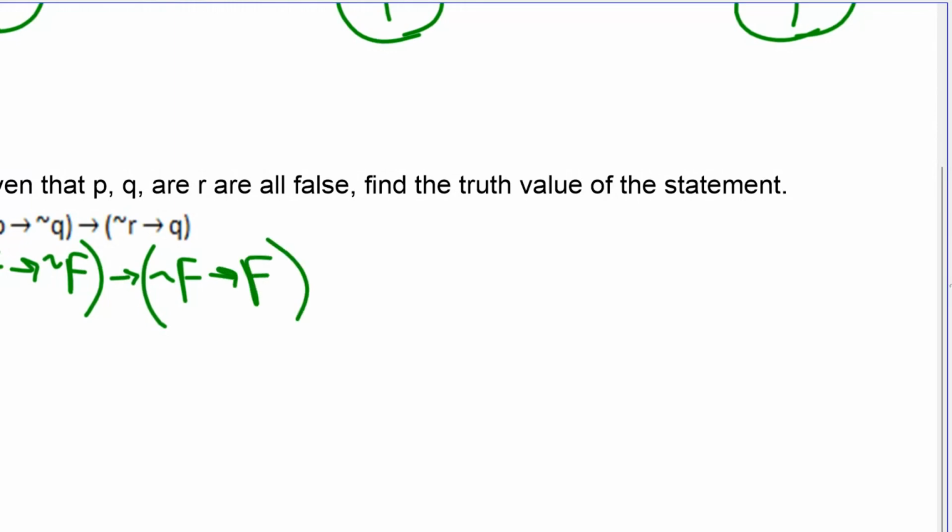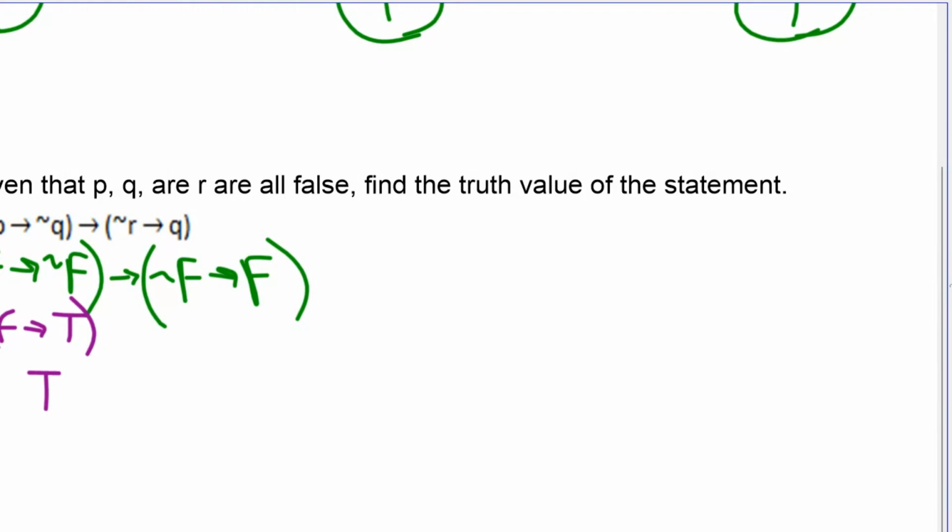All I did was substitute F for false in place of P, Q, and R. And now I'm going to treat it like order of operations. Not false is true right here. So I have false implies true, which is true.